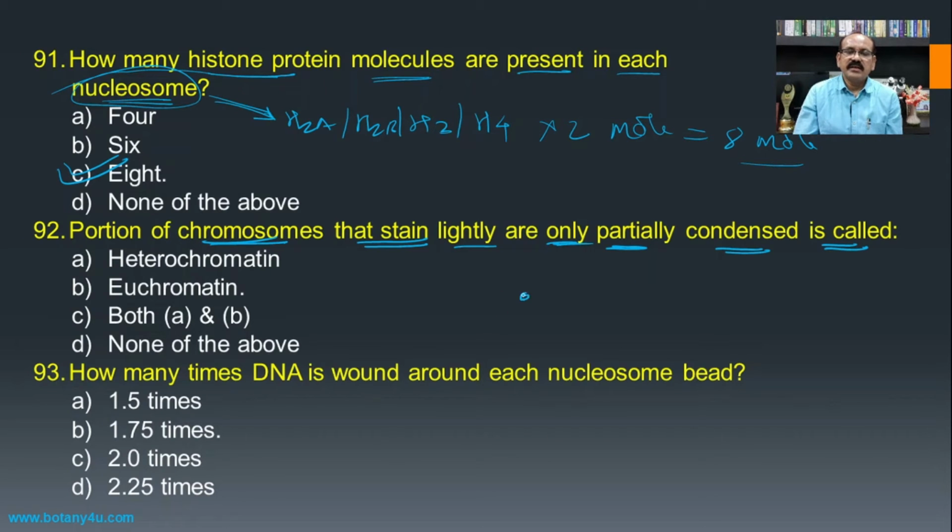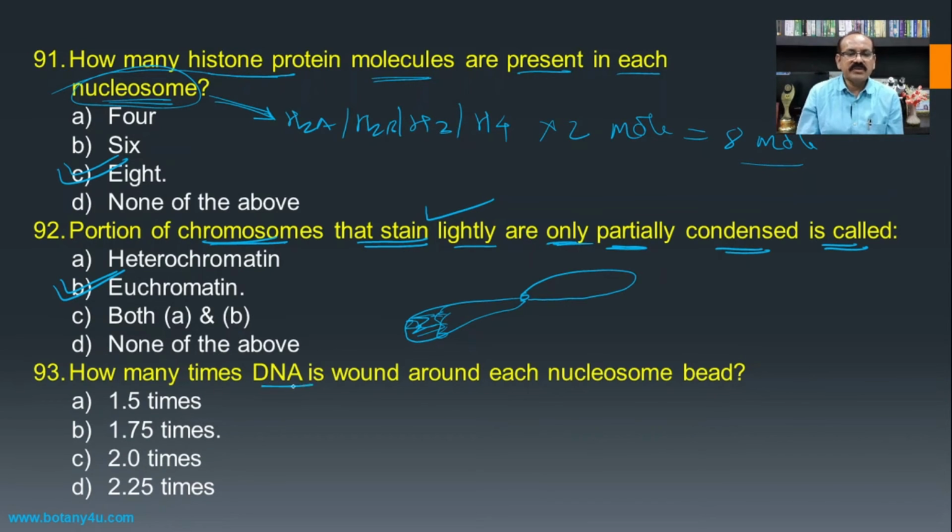If you see the chromosome, some part of the chromosome is light and some part of the chromosome is darkly stained. So the lightly stained part of the chromosome is known as euchromatin.